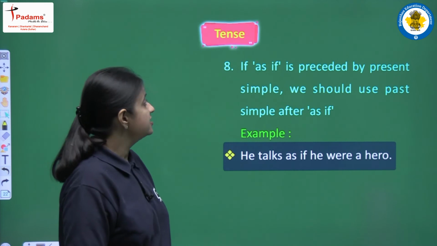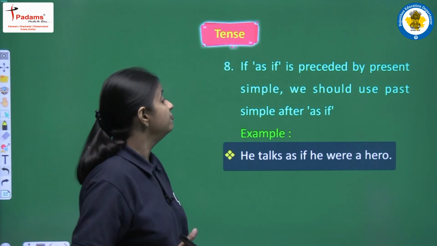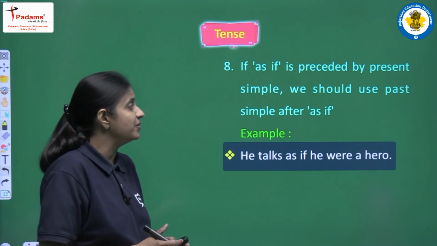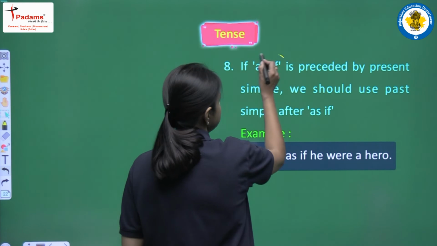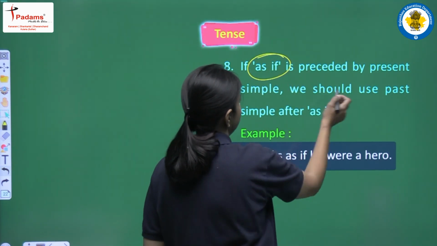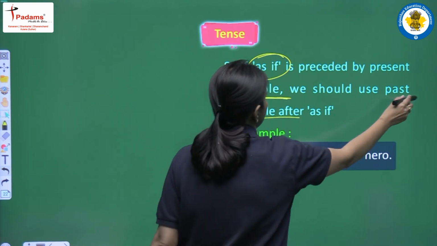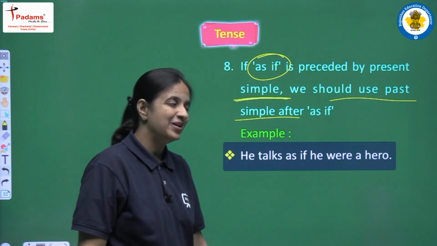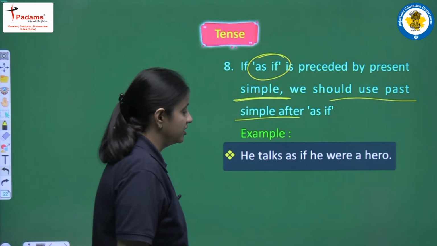Next we are having the 8th point. This point means if as if is preceded by present simple, we should use past simple after as if. So according to this point, if in a sentence we are having as if, and that clause is preceded by present simple, then after that we have to use past simple. So what does it mean, let's see the example. He talks as if he were a hero.